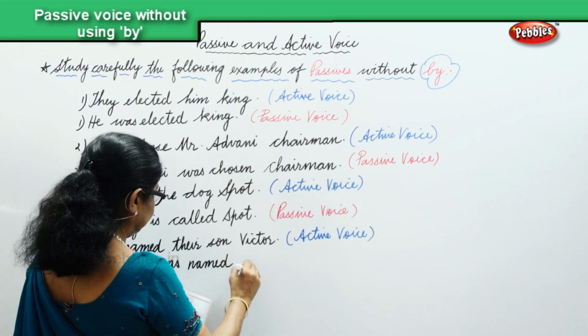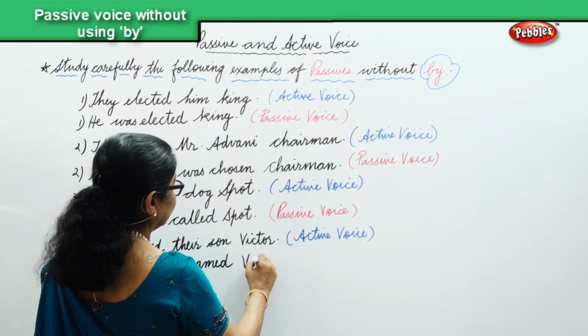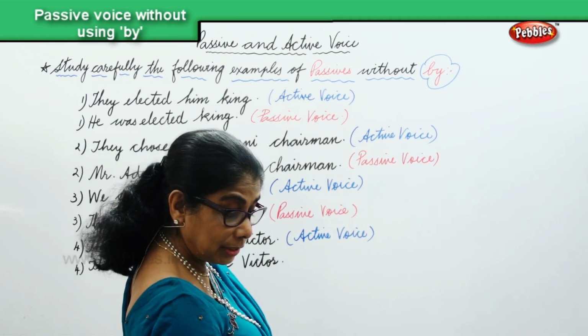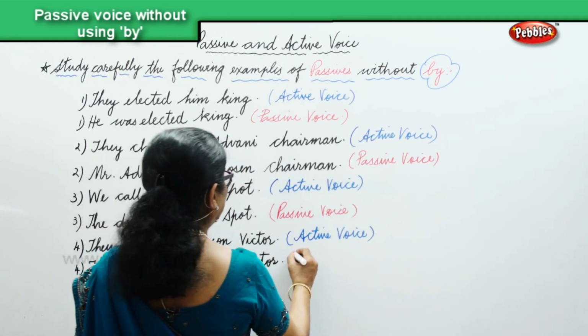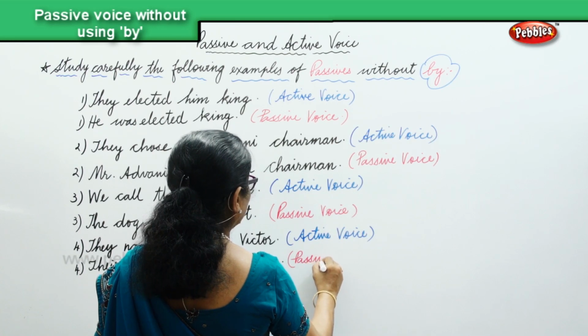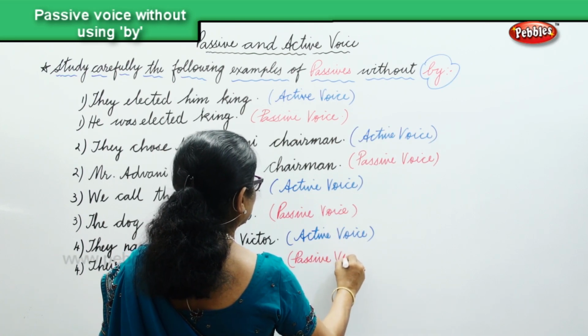Without writing by. Their son was named Victor, and that's the passive voice.